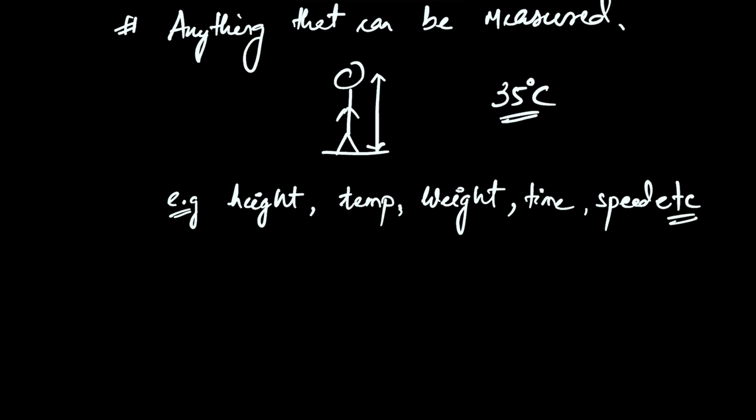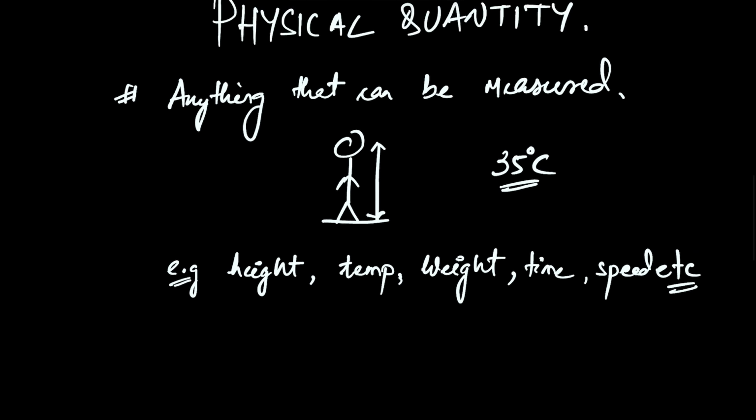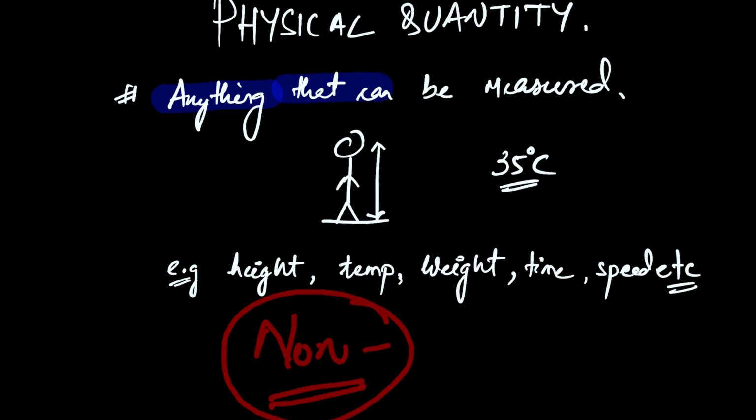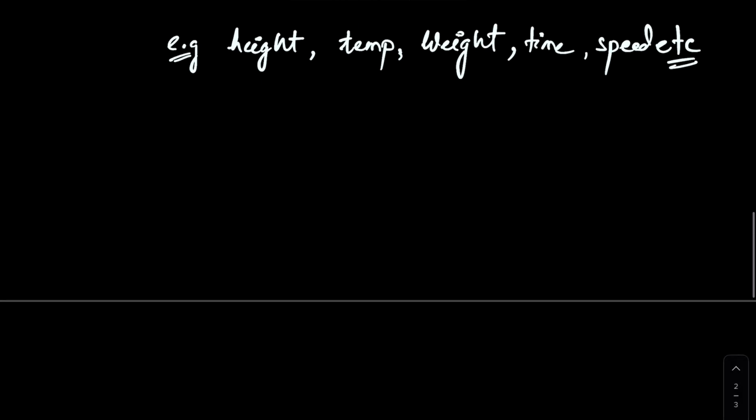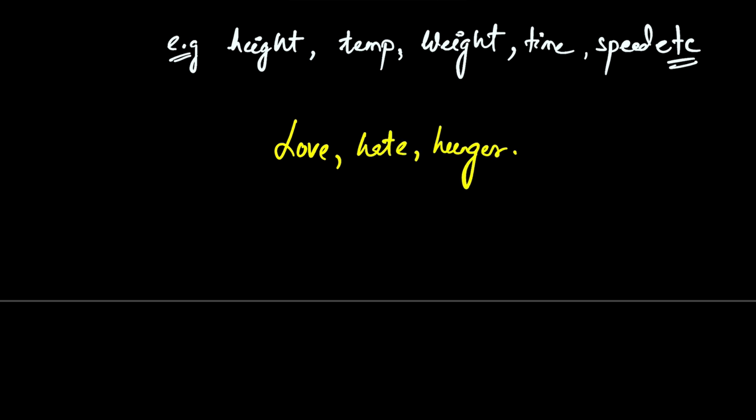What do you mean when someone asks you what is a physical quantity? If physical quantities are the things that can be measured, then what are the things that cannot be measured? What are non-physical quantities? Anything that cannot be measured. That includes our abstract feelings, like love, hate, hunger. These cannot be measured. You have no device or instrument to measure this. So love is not a physical quantity.